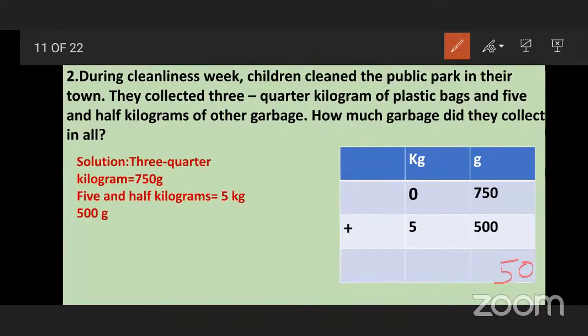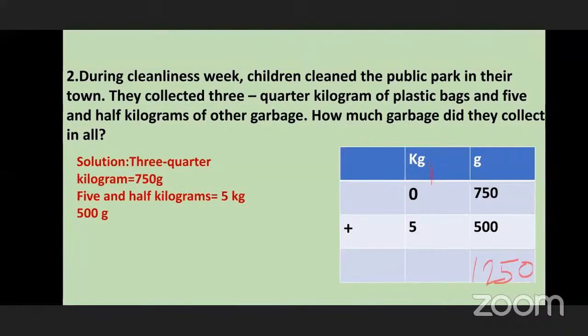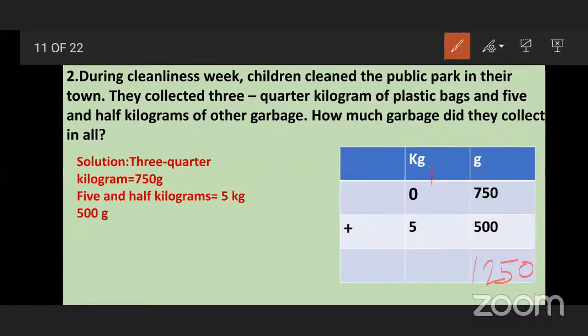See, here comes 12. But see, gram. Gram means what? 1000. So this 1000 we have to carry forward to this side.